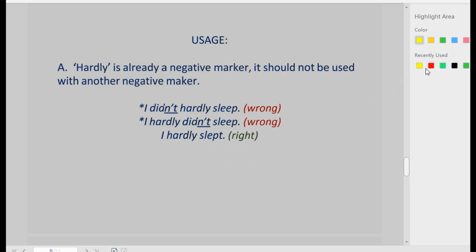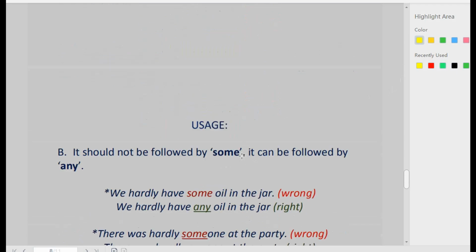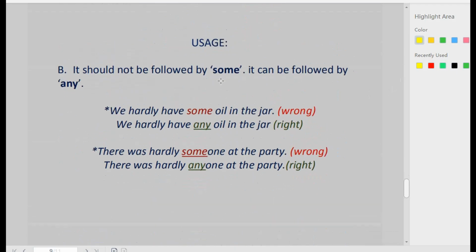Also, hardly should not be followed by some. We should not use some after hardly. It can be followed by any. Of course, because it is a negative marker, any can be used after it. We hardly have some oil in the jar. It is wrong. We cannot use some after hardly. The right one is we hardly have any oil in the jar.